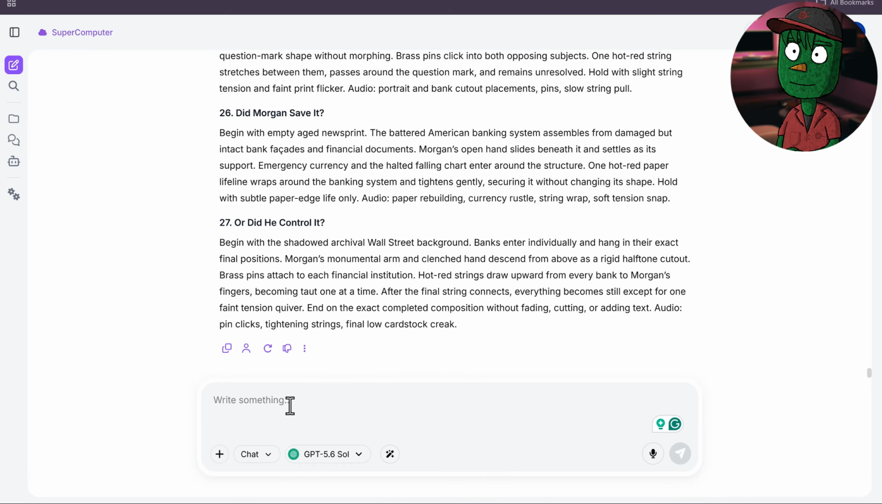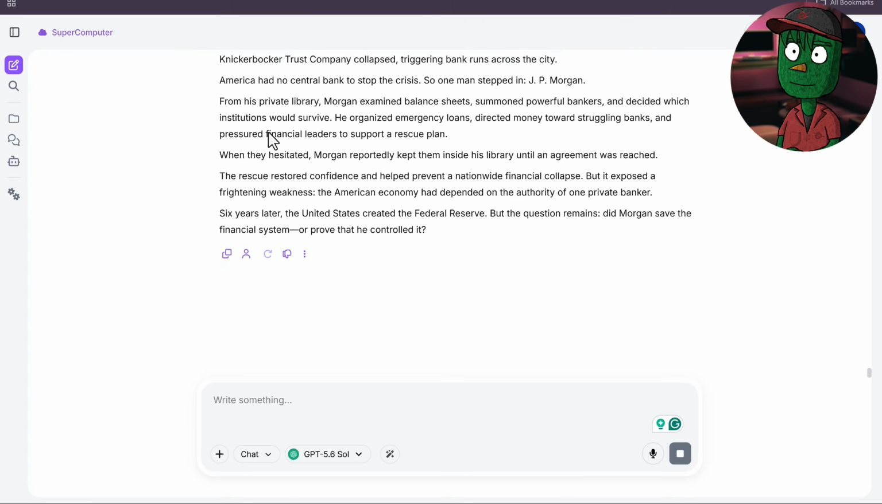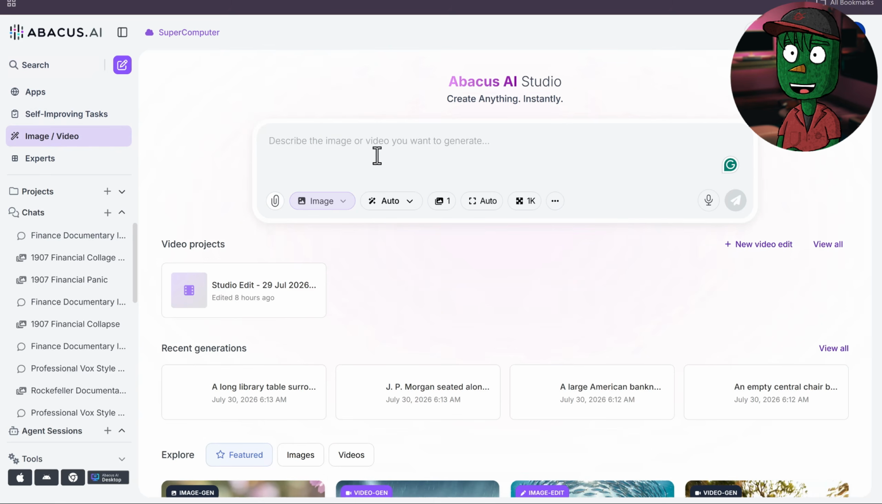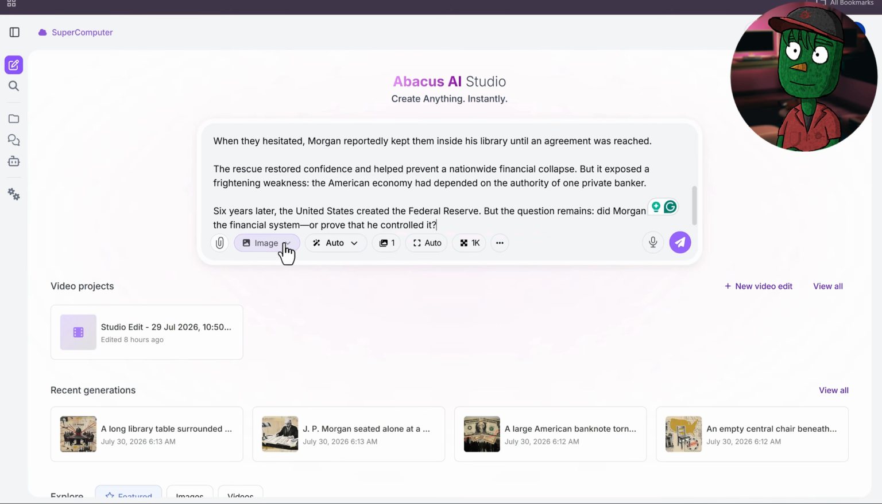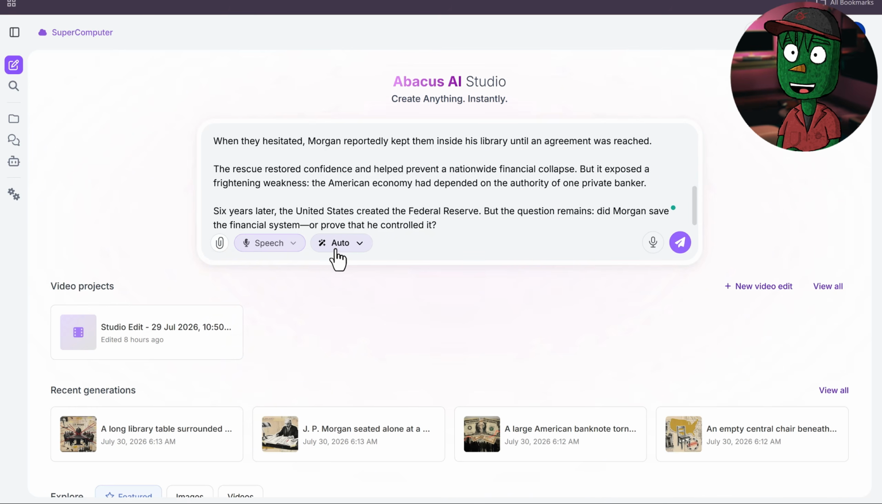Alright, so the next thing we need to do now is to generate our voiceover, and to do that, it's very simple. Just go back to the first chat you opened where you generated your idea and script, and also all your prompts, and come down and type, "Give me the narration." Copy the narration, click on Image to Video to go back to Abacus AI Studio. Paste your narration here and come down to where you see Image. Click on it and change it to Speech. Once you've changed that, come to Auto and make sure you change it to Text to Speech.